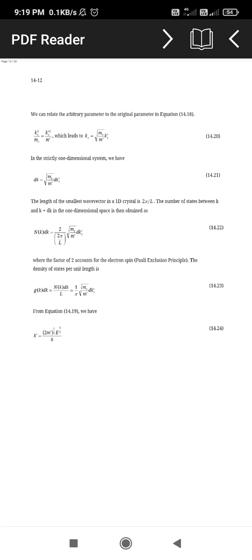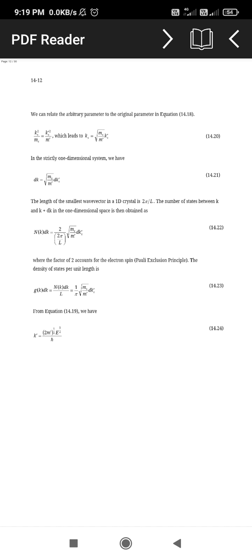Now then the arbitrary constant we can find here: kx square divided by mx is equal to kx dash square divided by m dash. This leads to kx is equal to square root of mx divided by m dash kx dash square. Now find out the one dimensional systems of dk is equal to square root of mx divided by m dash into dkx dash.